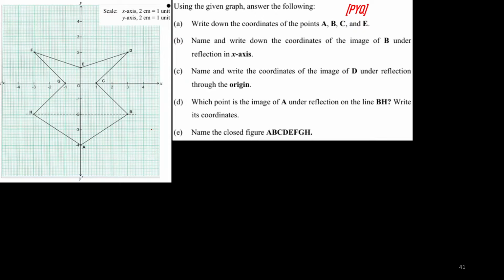Please let me know if you have got the answers. Come on, be quick. It's a very simple question, yes or no, children? Very, very simple question.